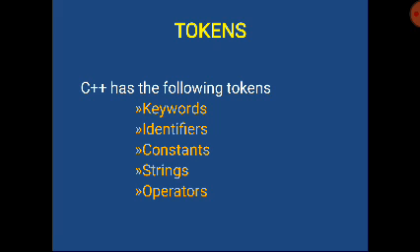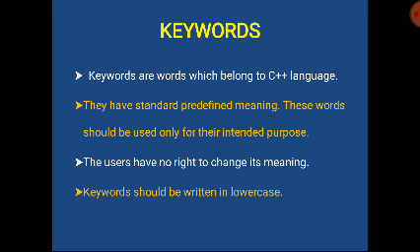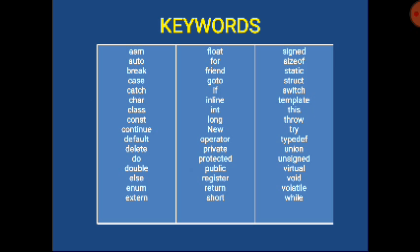Now we are going to see keywords. Keywords are words which belong to C++ language. Already the words which have predefined meaning in a C++ program are called keywords. The users have no right to change its meaning. Keywords should be written in lowercase. So keywords are nothing but words with standard predefined meaning already set up in the C++ language, and they should be in lowercase.